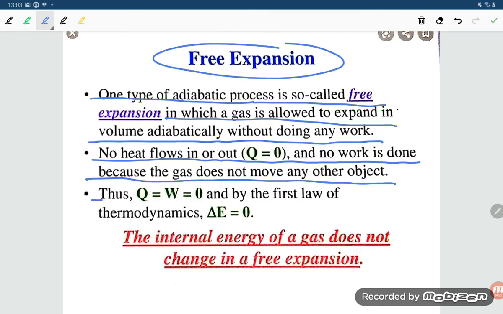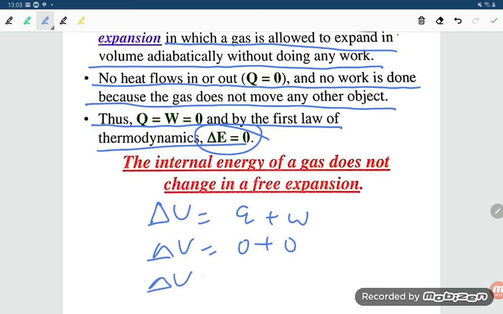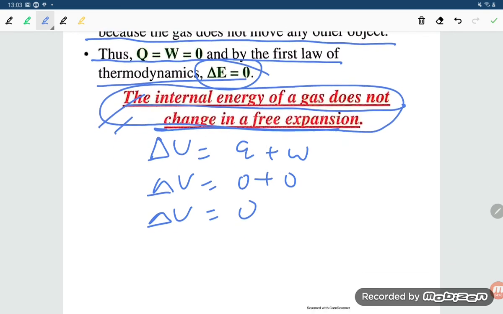So Q and W both are 0. From the first law, delta U is equal to Q plus W. Q is 0 and W is 0, so delta U is equal to 0. The internal energy of the gas does not change in the free expansion. This is a very important point.